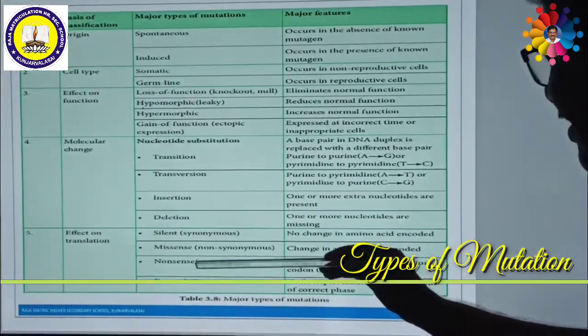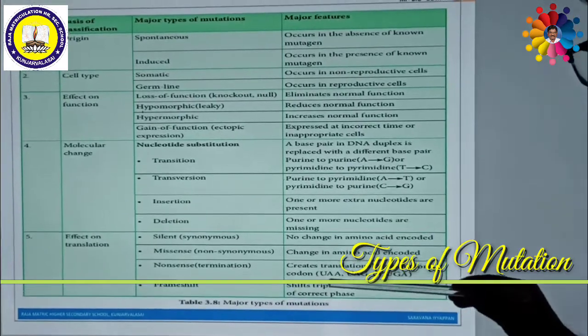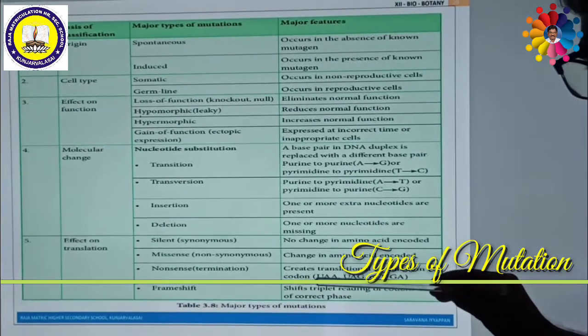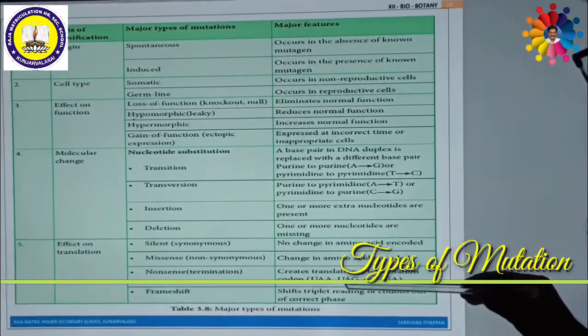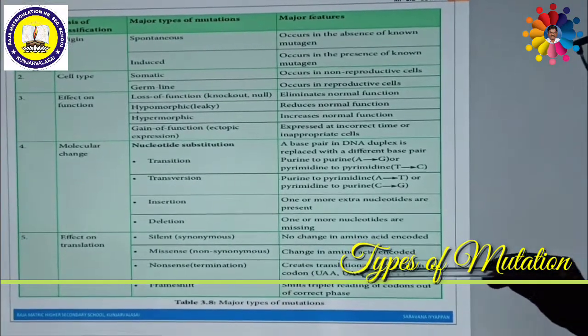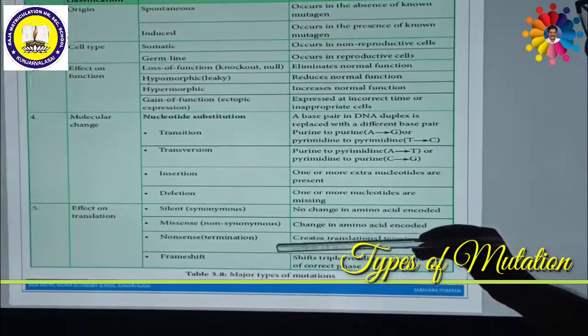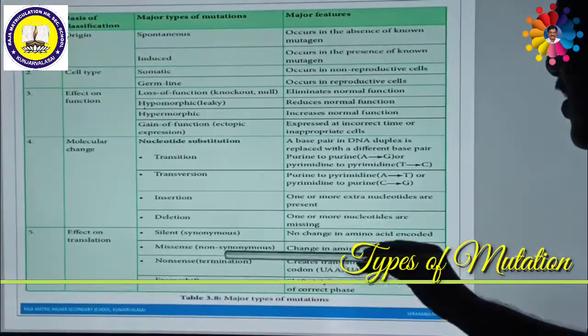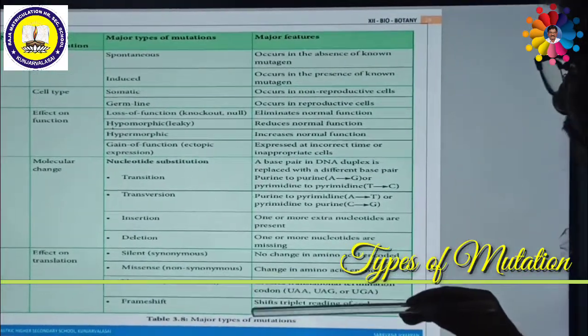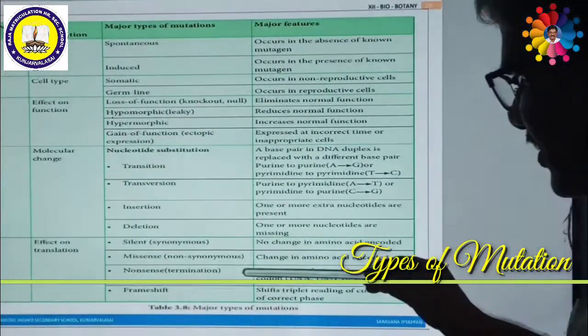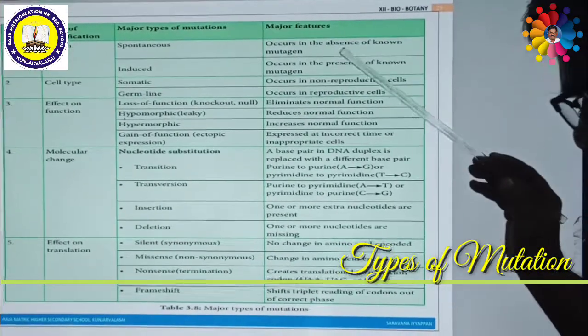This is called termination or nonsense mutation, creating a termination codon. UAA, UAG, UGA are the codons called nonsense or termination codons, which cause nonsense mutation.